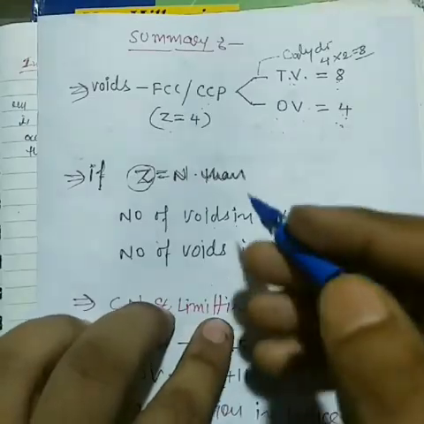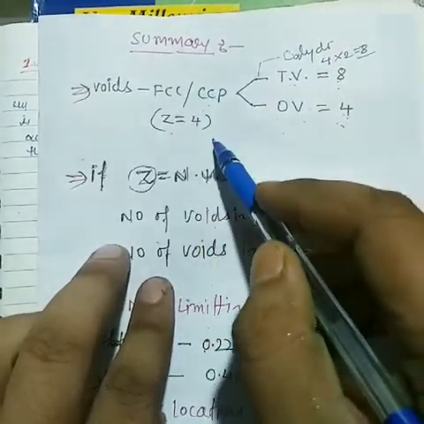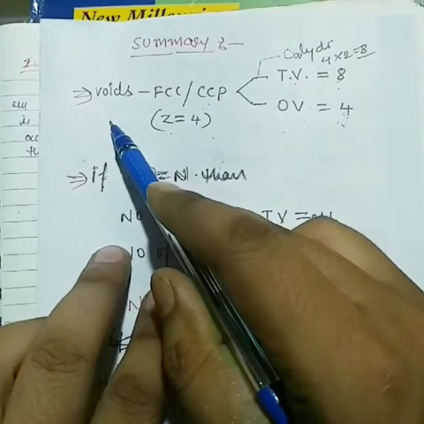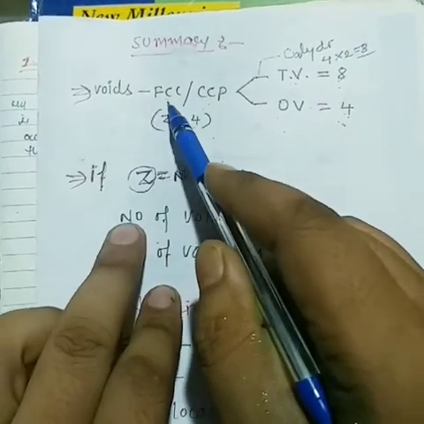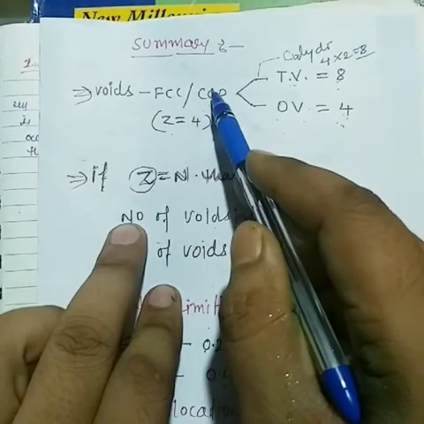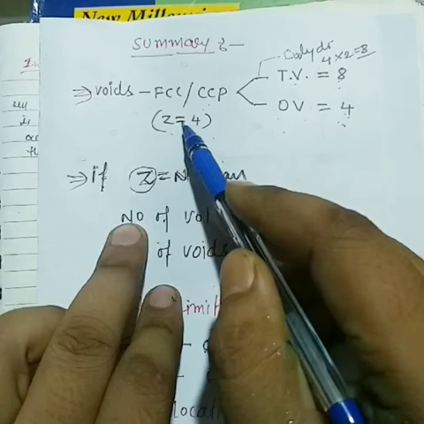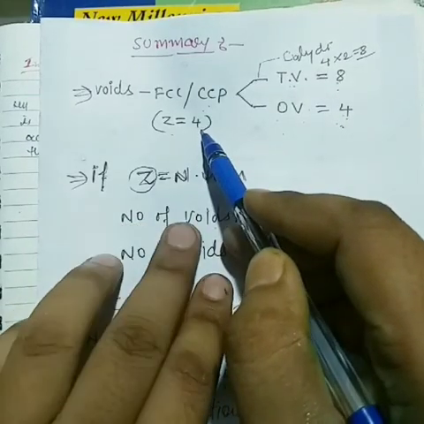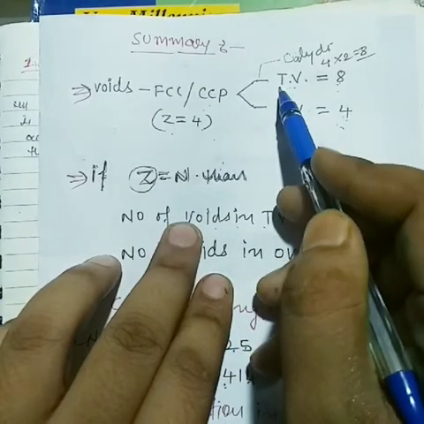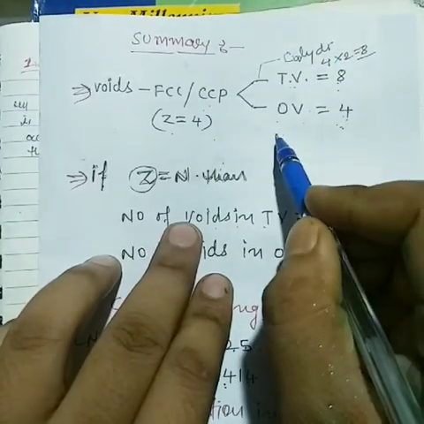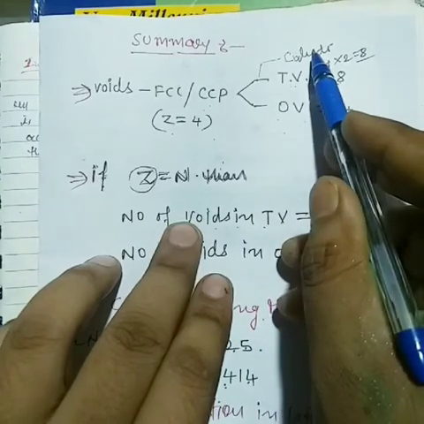Now the result of the last 30 minutes of video is here. Now it is a summary. First of all, which type of crystal forms the voids? That means FCC or CCP, and the FCC CCP unit cell count is 4. And how many types of voids? There are 2 types, tetrahedral voids and octahedral voids. Tetrahedral voids are generated only on the 8 body